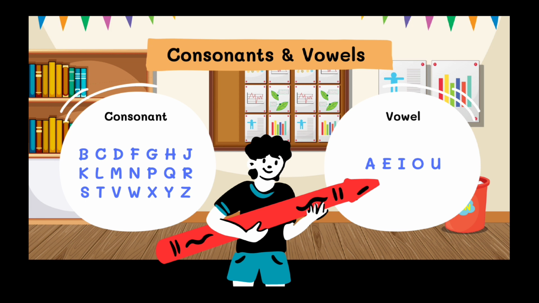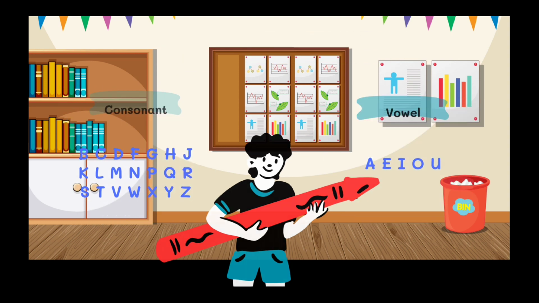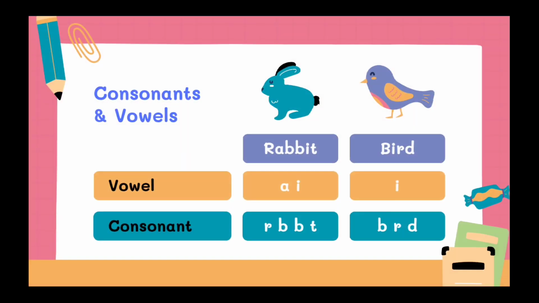Consonants and vowels. Consonants: B, C, D, F, G, H, J, K, L, M, N, P, Q, R, S, T, V, W, X, Y, Z. Vowels: A, E, I, O, U. Consonants and vowels. In the given word, rabbit.